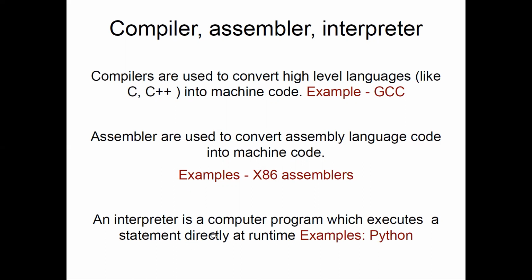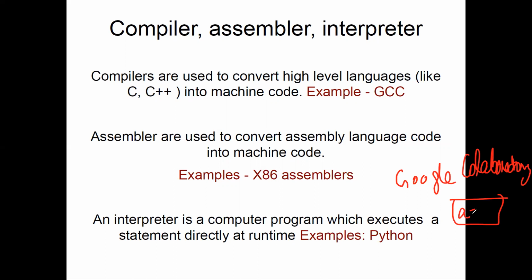Interpreter is a computer program which executes a statement directly at runtime. So it means that if you go and open this website of Google Collaboratory on your end, you will be coming to a page where there is one cell in front of you. If you write a equal to 10, press shift enter here, you will be coming to the next cell. You can write a and press shift enter. So the value of a will be output as 10. In a way, if you press enter for these two things, this will be the line 1, this will be the line 2. So now because we are running the Python code, let's say this is IPython notebook.